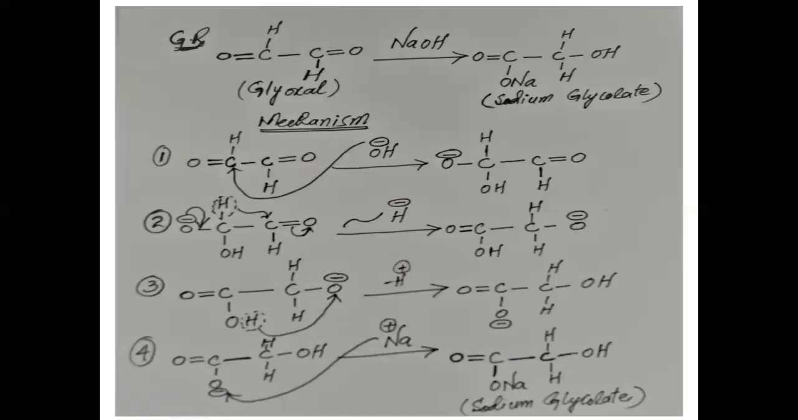So this is the general reaction of intramolecular Cannizzaro reaction, and this is the mechanism of this reaction, and these are the different steps which are involved in the mechanism of this reaction, and ultimately we will get our product, that is sodium glycolate. So these are the different types of Cannizzaro reaction.